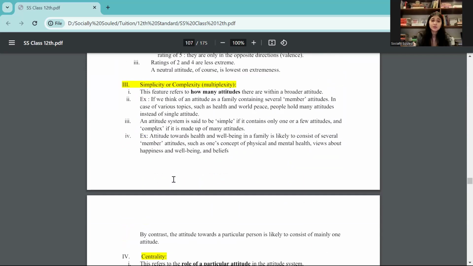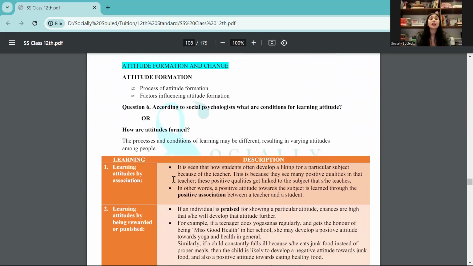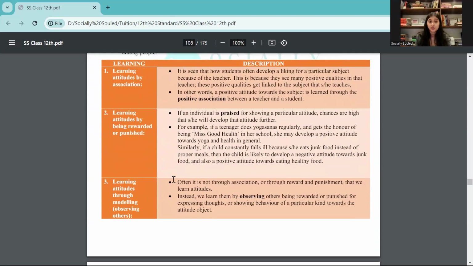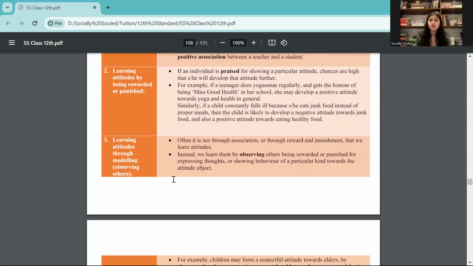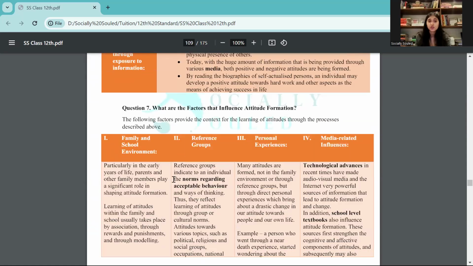What is extremeness, what is simplicity or complexity, what is centrality? This is all you need to know exactly. Then we have attitude formation and change. What is attitude formation, how can attitude be changed? So this again you need to know exactly word by word, like what are norms, what is exposure to information.